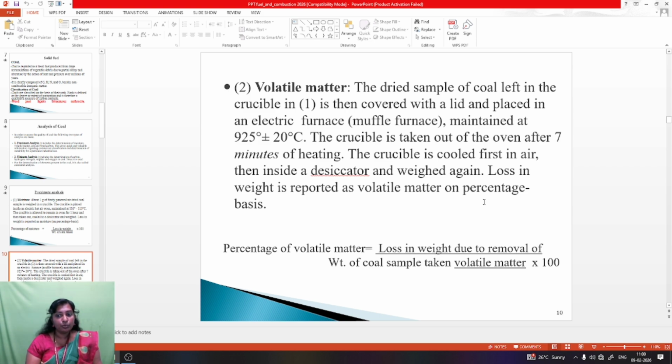Then the crucible is cooled first in air, then inside a desiccator, and weighed again. Loss in weight is reported as volatile matter on a percentage basis. The percentage of volatile matter is equal to the loss in weight due to removal of volatile matter divided by the weight of coal sample taken, into 100. This is the percentage of volatile matter.